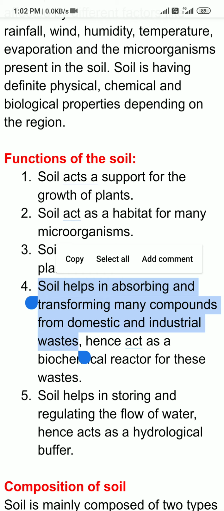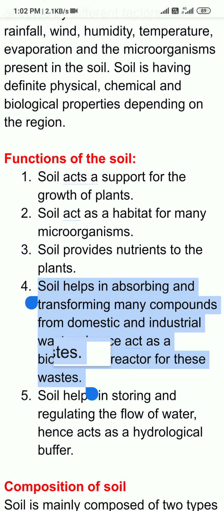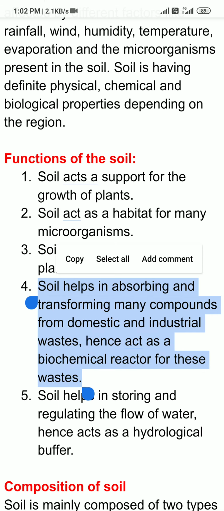So basically where do they go? They go from water into the soil. So I can say that soil helps in absorbing them, and after absorbing they may be transformed or converted into some other form. So I can say that soil acts as a biochemical reactor for these wastes.